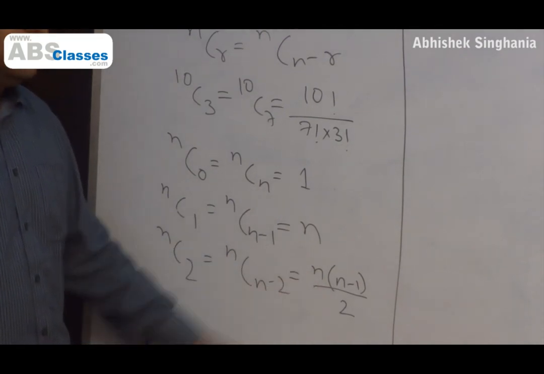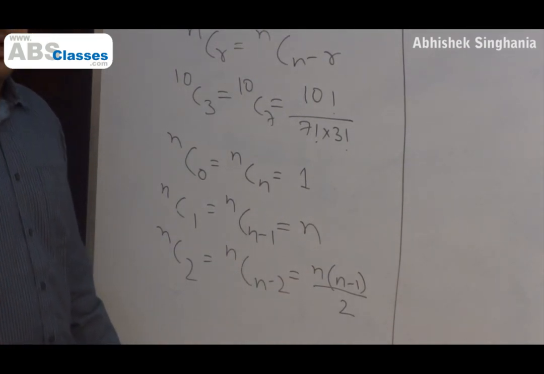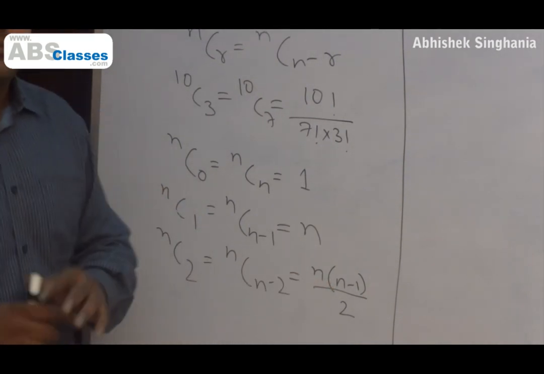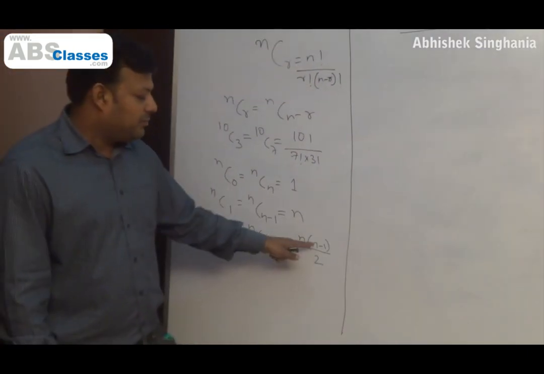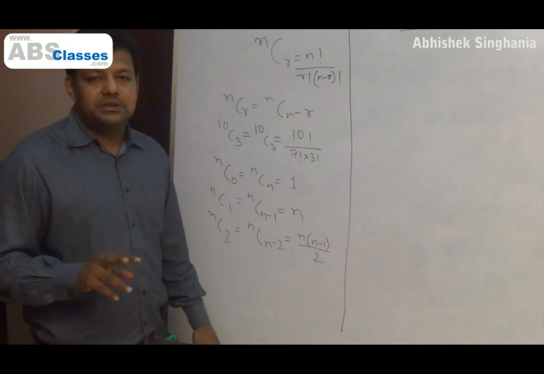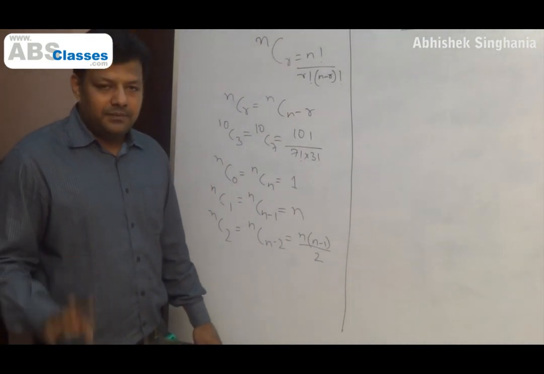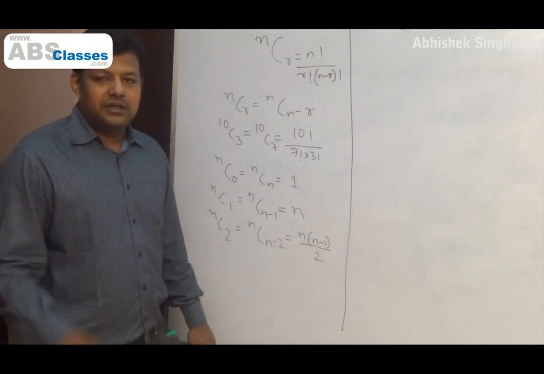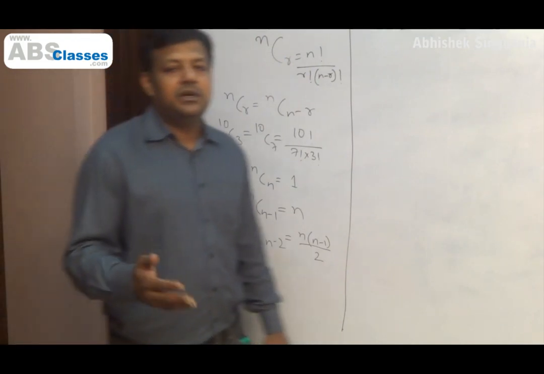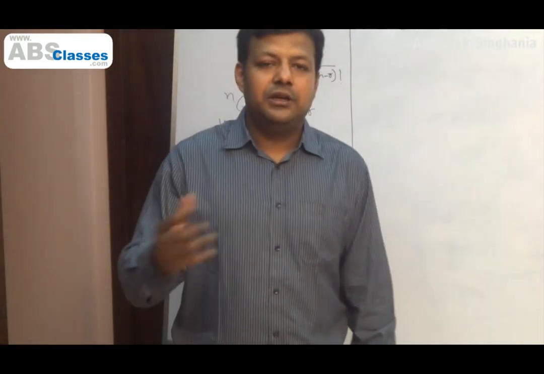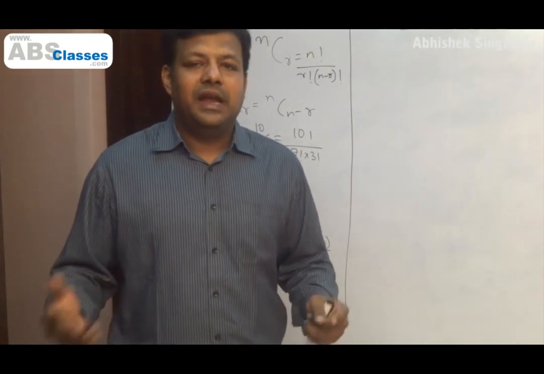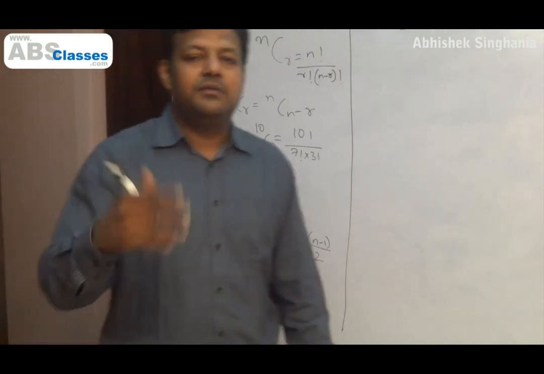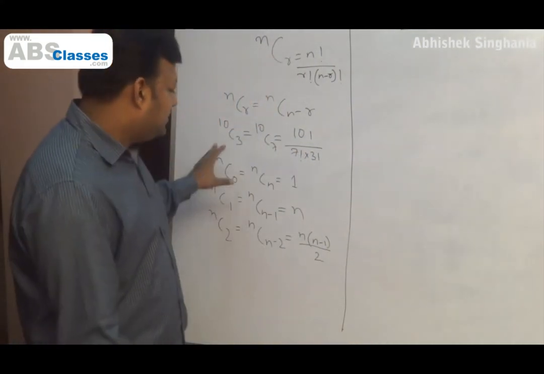Why do I include this in the things that you should know or be able to calculate fast? Because if you look at this expression, n and n minus 1 are two consecutive numbers, and their product is to be divided by 2. If you take any two consecutive numbers, one of them is bound to be even, 5, 6, 13, 14, 9, 10 and so on. So the even number will get cancelled out by 2, and therefore it's a simple multiplication. For example, say 13C2, 13 into 12 by 2, 13 into 6, 78. For example, say 19C17, which is the same as 19C2, so 19 into 18 by 2, 19 into 9, 171, and so on, right? So these three at least we should know.